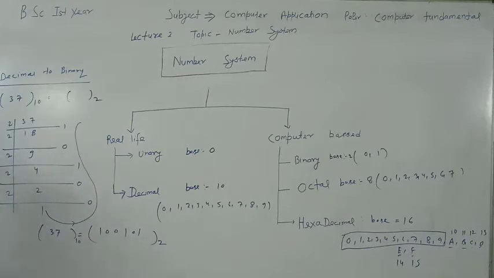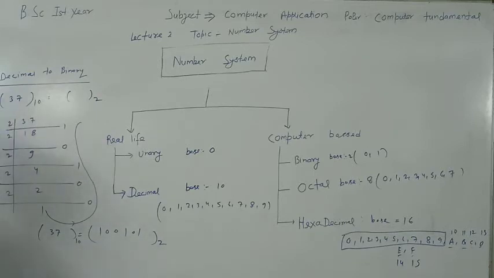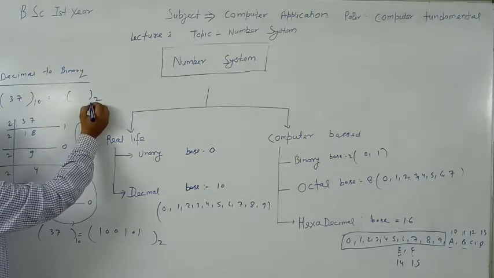Understand or not? Please see it again. This is 37. Its base is decimal, so its base is 10. You want to convert this number from decimal to binary, and binary has base 2.